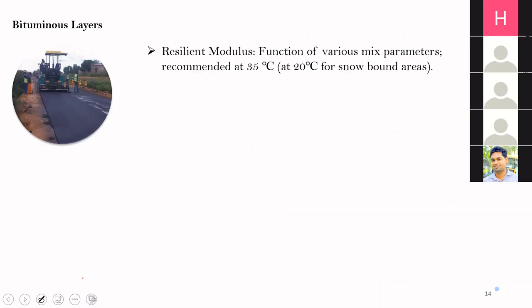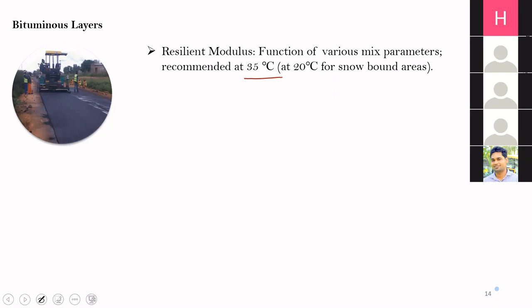Okay. Now let us talk about the resilient modulus to be considered for the bituminous layer. Okay. So this resilient modulus of bituminous layer is a function of various mix parameters. And these values are recommended at 35 degrees Celsius because for most of the tropical locations, the design temperature is 35 degrees Celsius.